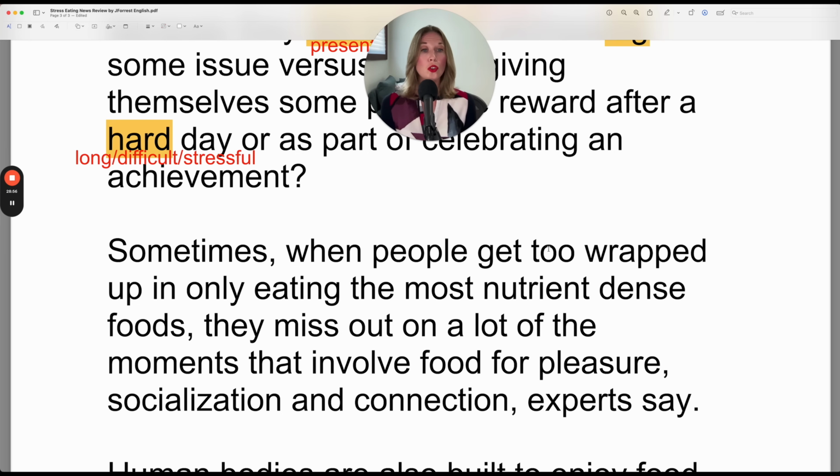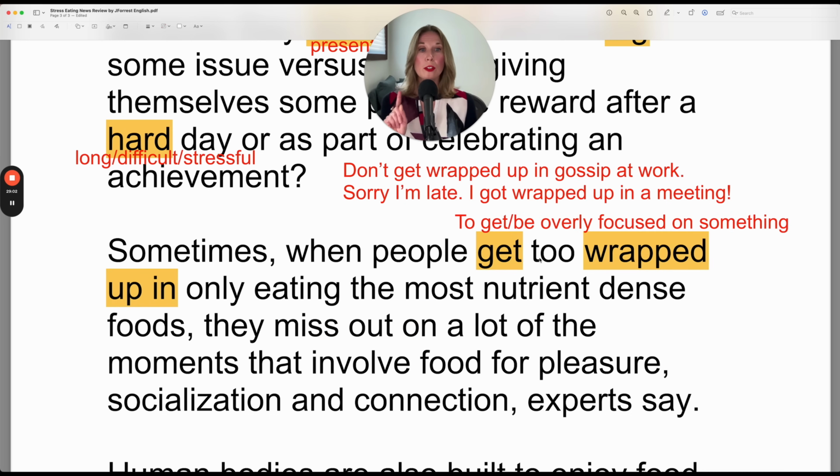Let's look at the two phrasal verbs here, wrapped up in, and then we'll also look at miss out on. The phrasal verb is to get wrapped up in. So get is your main verb, and then wrap functions as the adjective, wrapped up, and then you need the preposition in if you specify the something.